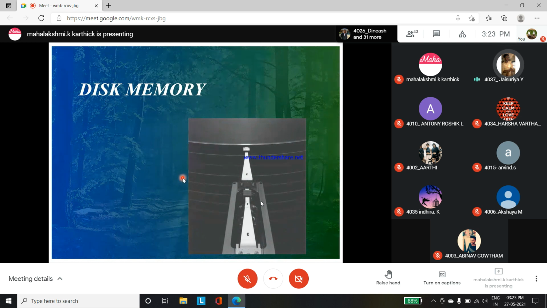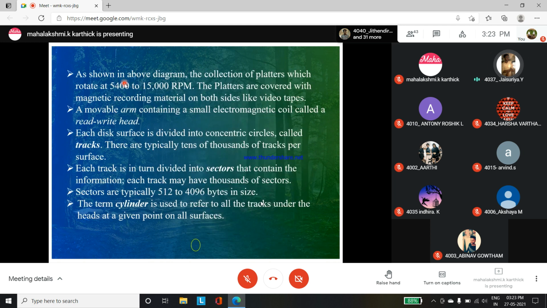The black colored circle is known as a platter, and the head-like structure coming out from the platter is known as a read-write head, and the read-write heads are assembled in an arm assembly. As shown in the previous picture, the platter rotates at 5,400 to 15,000 RPM.